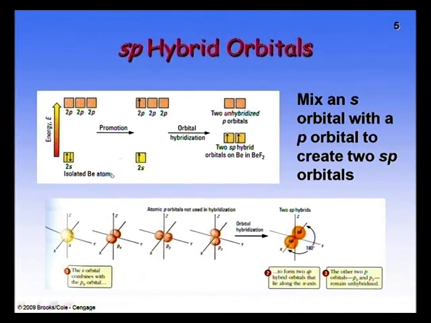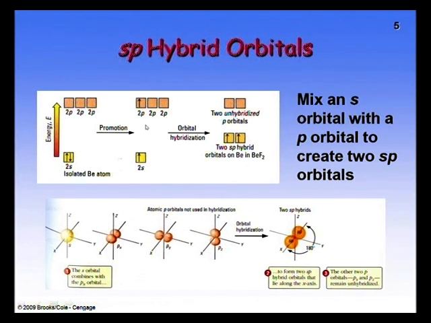sp hybrid orbitals. Beryllium electron configuration is 1s2, 2s2. In these orbitals, an electron moves from the s orbital to the p orbital. After promotion, the excited state electron configuration is 1s2, 2s1, 2p1.